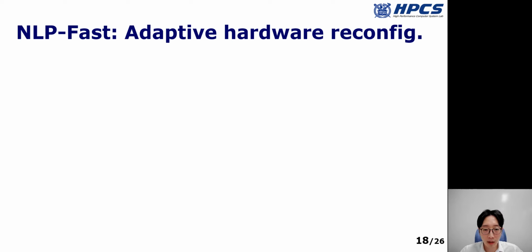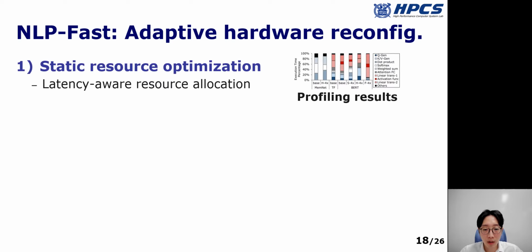As I explained earlier, there is the huge performance variation in recent NLP models. To find the optimal design point for each NLP model and configuration, we proposed adaptive hardware reconfiguration. It consists of 2 steps. First, we allocate the hardware resources to each operation based on the latency profiling results.